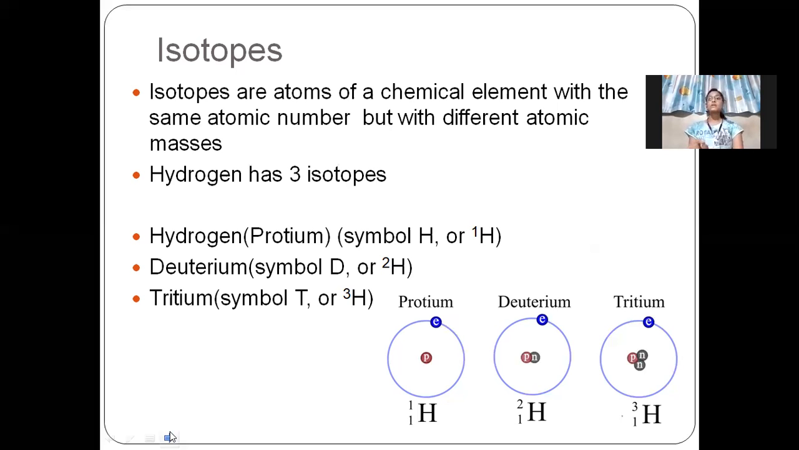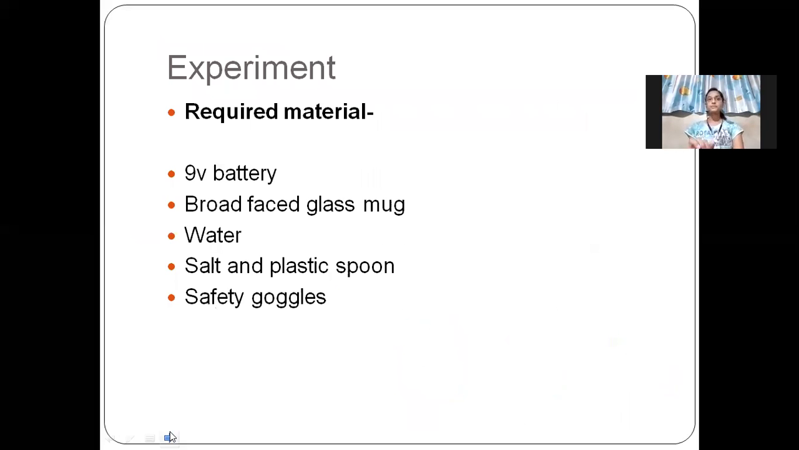Isotopes are atoms of a chemical element with the same atomic number but with different atomic masses. According to this definition, hydrogen has three isotopes: hydrogen, deuterium and tritium. Now, let's do a simple experiment.